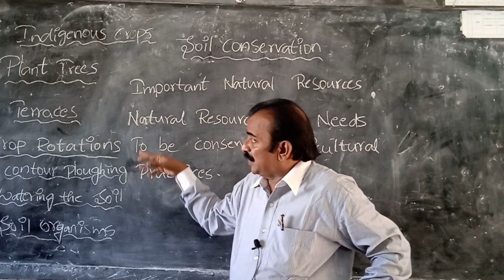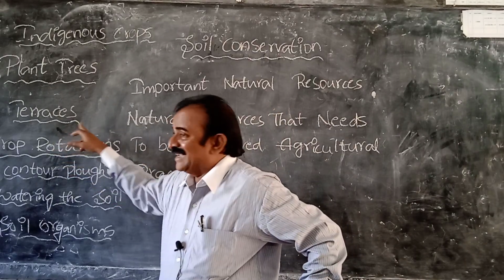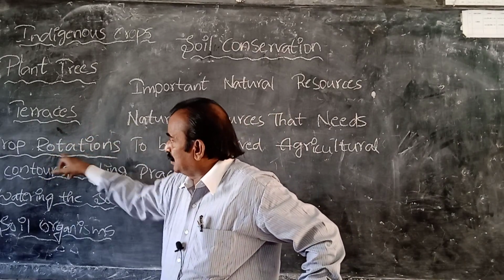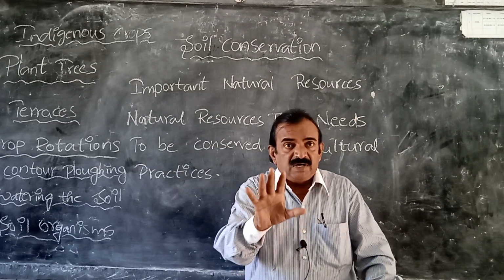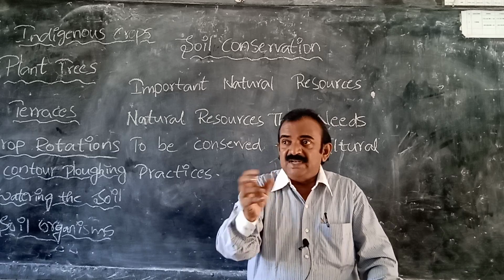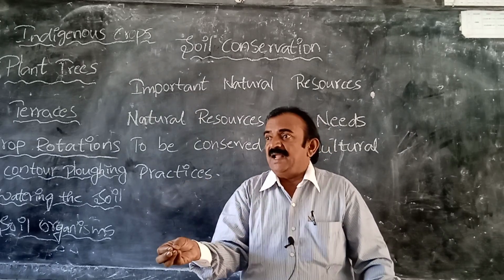And next one, we need to follow all these methods. What are they? Terracing method, farming. And next one, crop rotation. Crop rotation. So here we should not grow a single crop in a single piece of land.